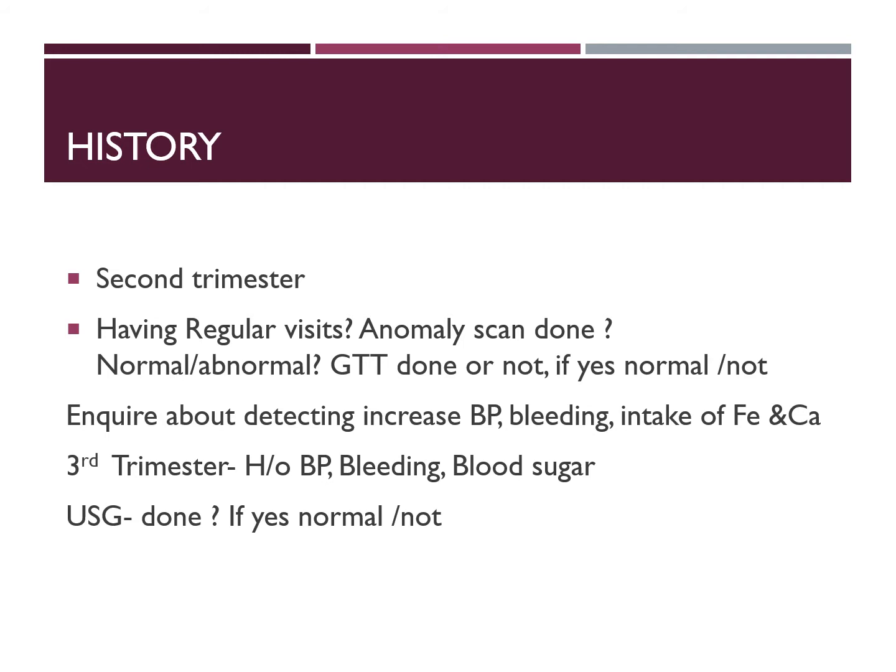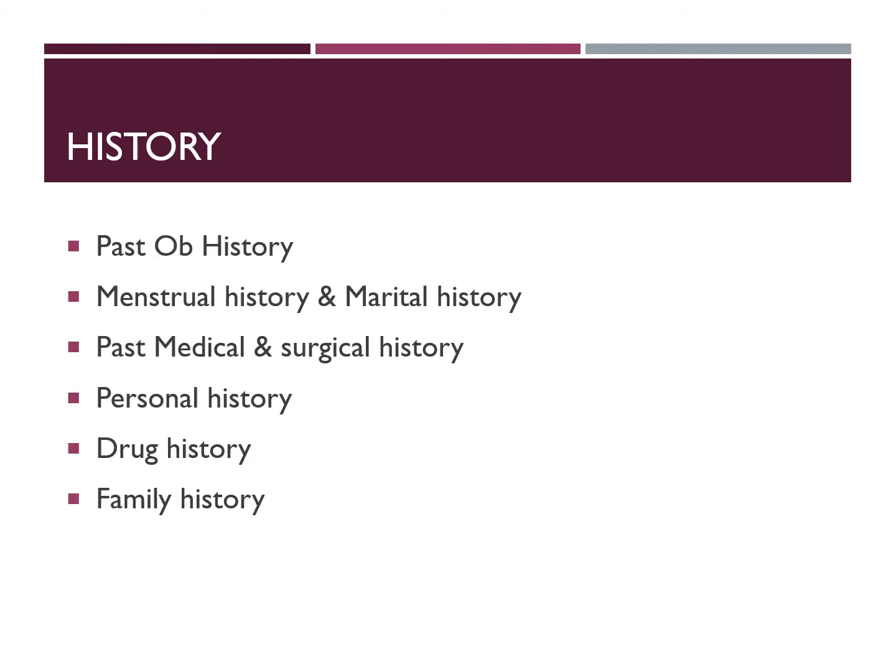In the third trimester, again, history of blood pressure, bleeding, and detecting blood sugar, whether a third trimester scan was done, and if yes, whether it is normal or not. And in a patient without any regular antenatal visits, you cannot expect all these things to be detected. Remember, if there is a complaint, you have to elaborate on the history of the presenting complaint. Then only you go to the history of present pregnancy.